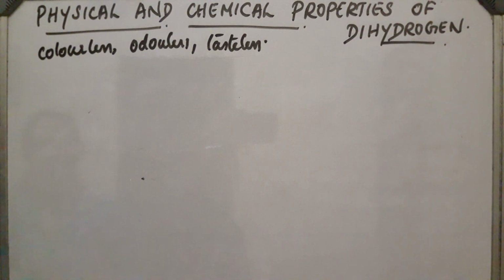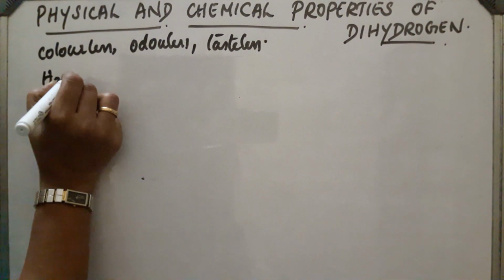The chemical behavior of a molecule depends upon its bond dissociation energy. Dihydrogen is a highly stable compound and it dissociates into hydrogen atoms at a very high temperature, that is at about 2000 Kelvin.